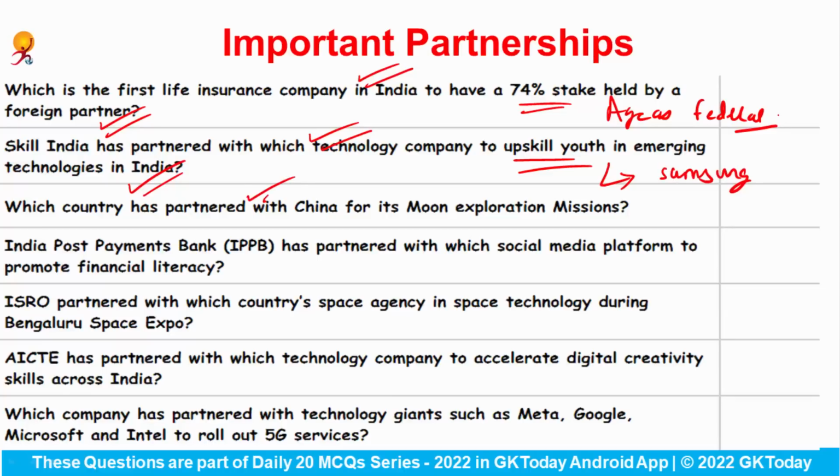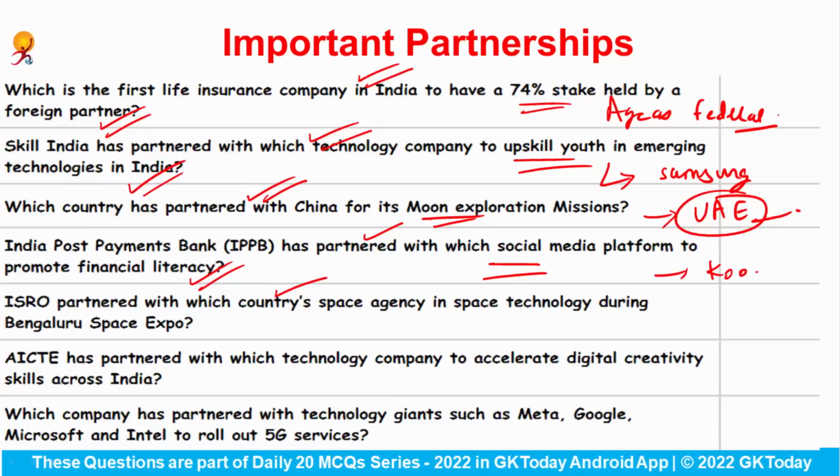Which country has partnered with China for its moon exploration missions? So China would help the country UAE for its moon exploration missions. India Post Payments Bank has partnered with which social media platform to promote the financial literacy? This is Koo. ISRO partnered with which country's space agency in space technology during Bengaluru Space Expo? This is the country Australia.